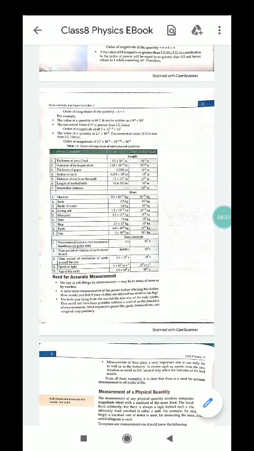Next day we will start from the systems of units. Okay, before concluding the chapter, you have to do assignment number 1 at your home.